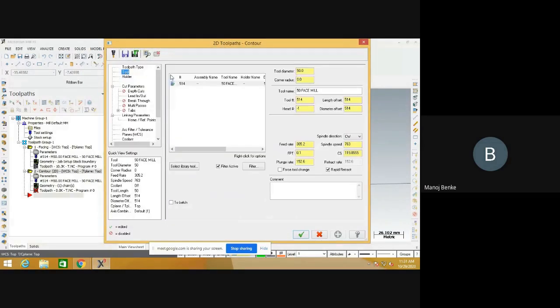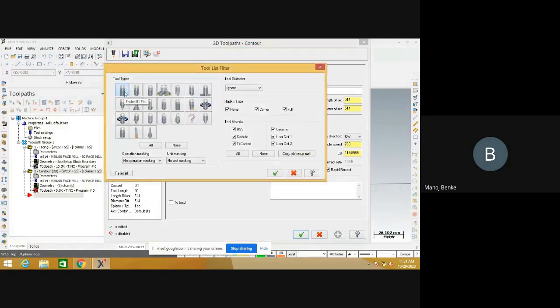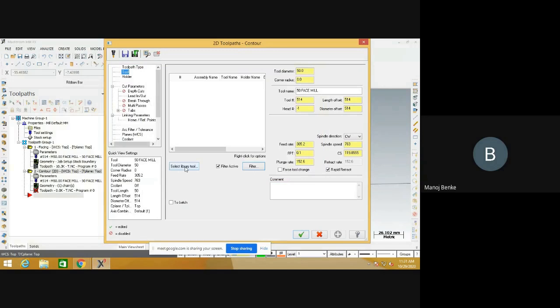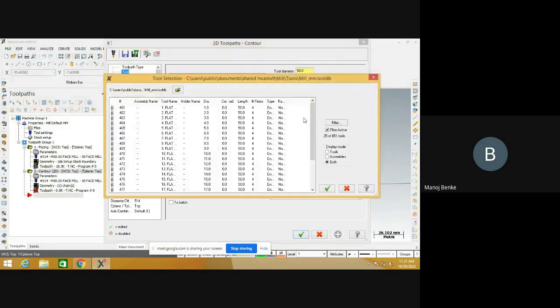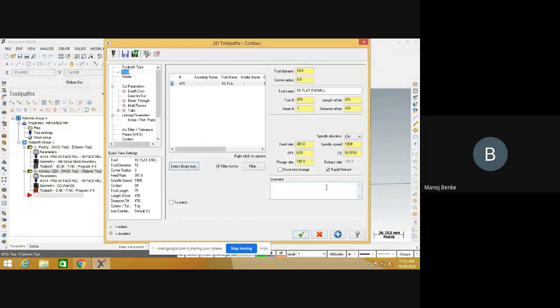Now select the tool. Click on the filter button and select the end mill tool. Then click done and select the diameter. Select the library tool, whatever is given in your problem statement. A 10 millimeter end mill cutter is given, so select 10 diameter for flat end mill.